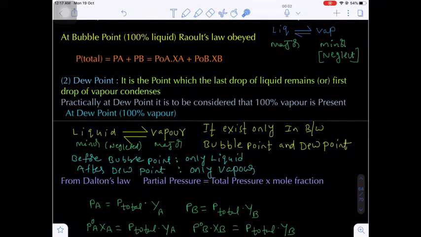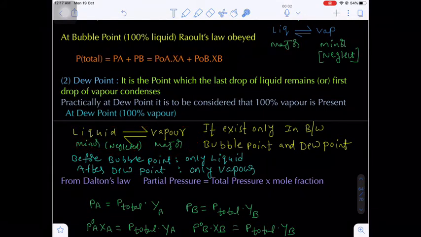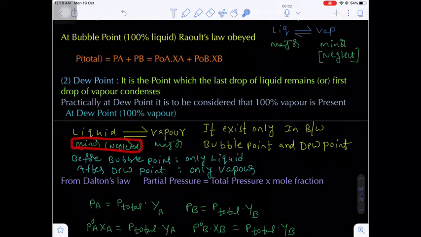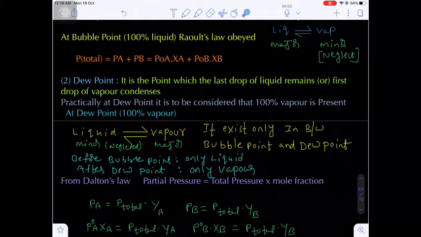Now again, practically it was observed that at the dew point almost all the vapor will be maximum and only one drop of a vapor will undergo condensation, otherwise one drop of a liquid will remain. That's why the liquid will be almost negligible, a minor quantity, and practically we can consider 100% vapor will be present.